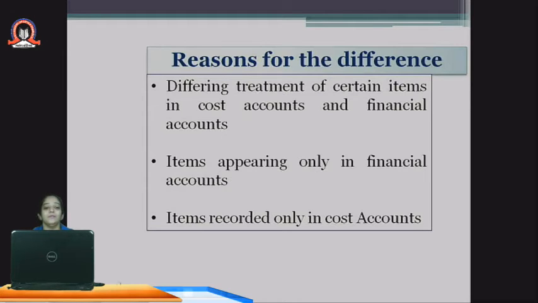Then there are some items which are recorded only in cost accounts. For example, notional rent. Notional, that is imaginary rent for a particular asset which is the asset of the owner itself, is not at all considered in the financial statements, that is only considered in the cost sheet. So there is a chance of variation.